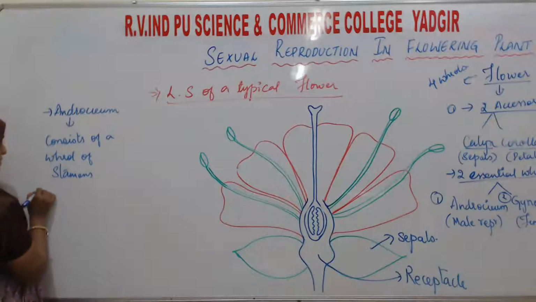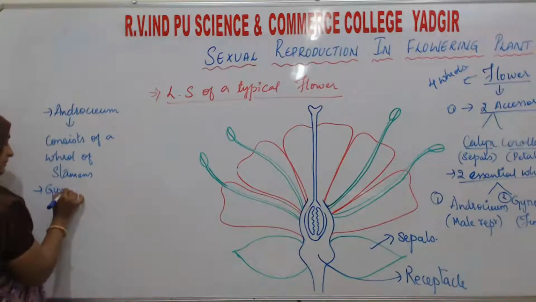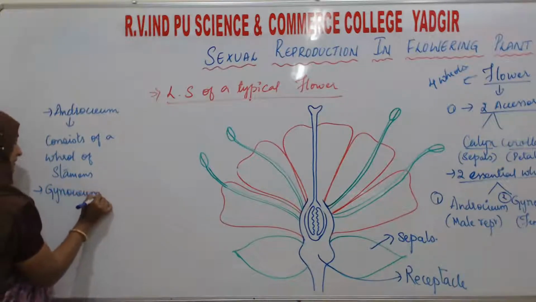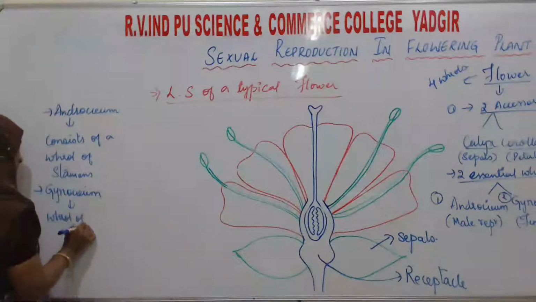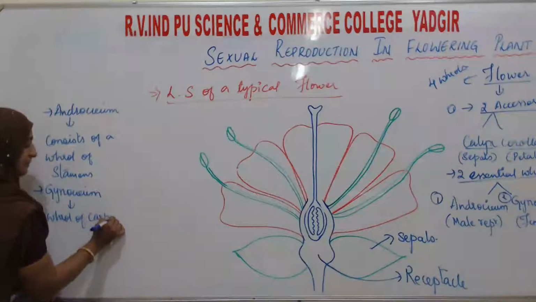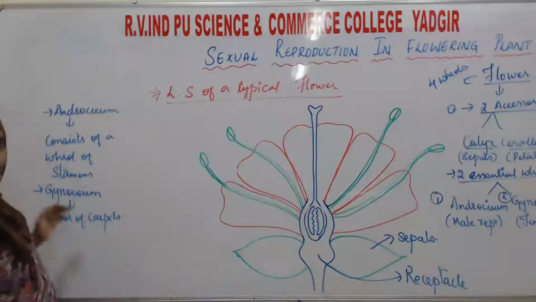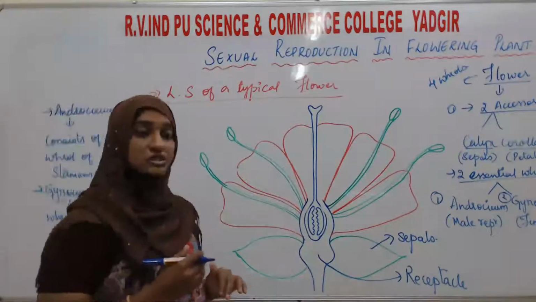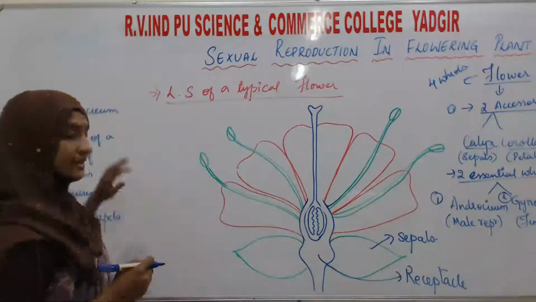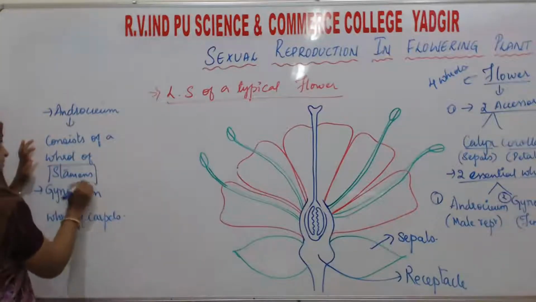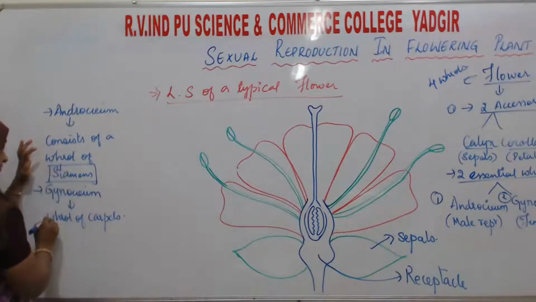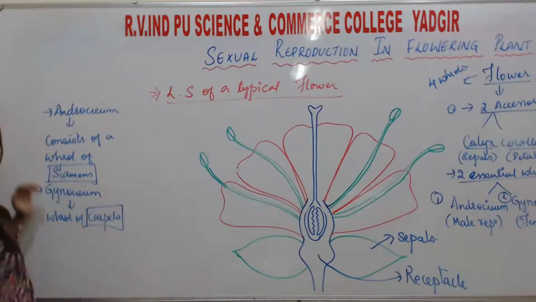Okay, the gynoecium consists of a whorl of carpels. Here two structures are there, two parts. Androecium has the stamen, and the gynoecium has the carpel.